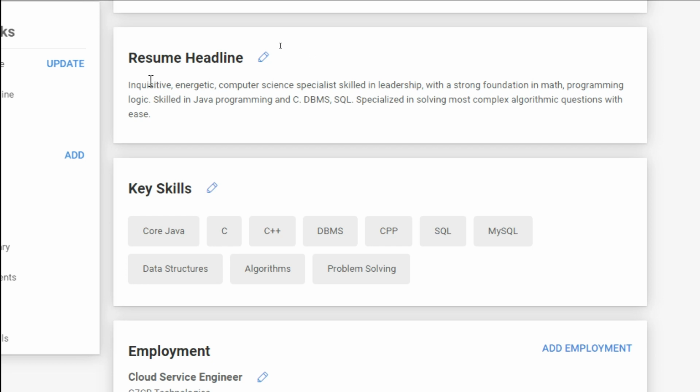So if you see, this profile has written that she is skilled in leadership, and she has a strong foundation in math and programming logic. She is skilled in Java programming, C, DBMS and SQL, and the profile says specialized in solving most complex algorithmic questions with ease. It need not be as impressive as this. You can write any resume headline as you wish, but make sure it has the very basic details, so that the recruiter can get a glance in about 10 seconds.